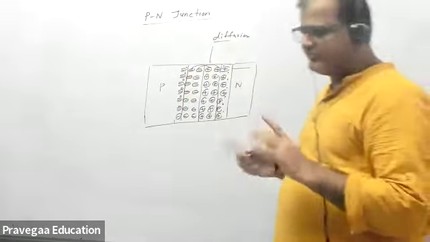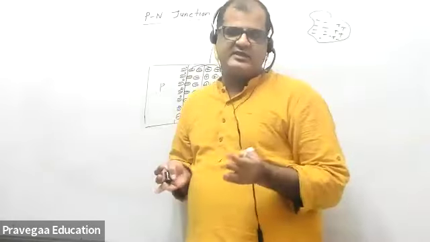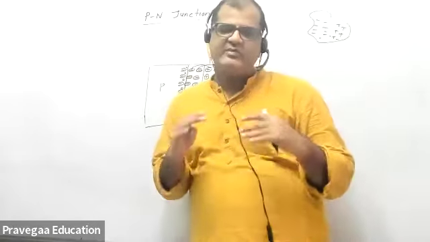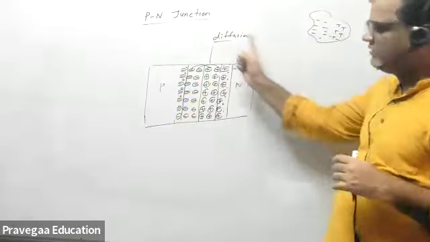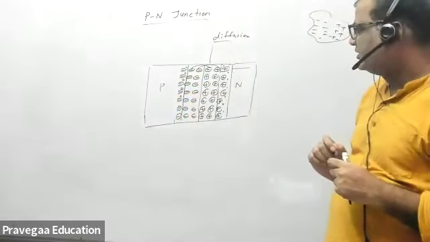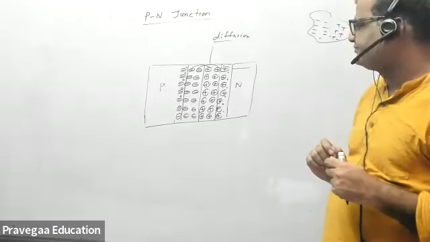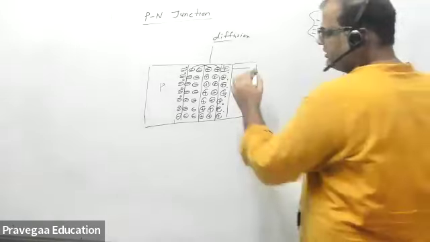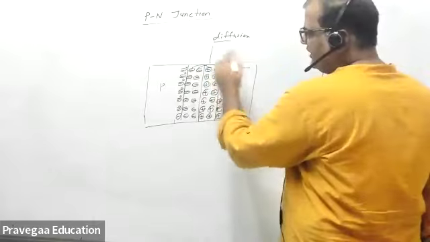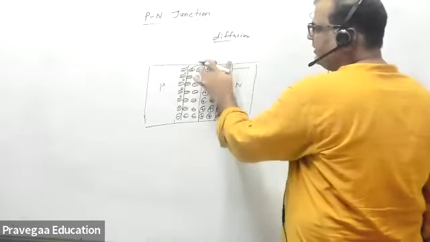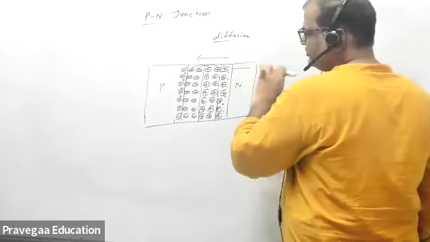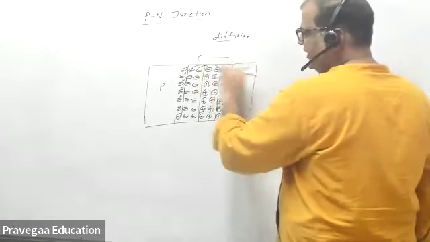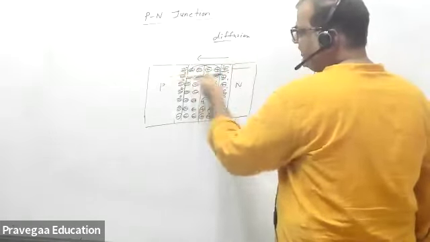And you know from the Poisson equation, whenever there are charges, there will be an electric field. Tell me, what is the direction of the electric field? Electrons are moving here, so there will be an electric field. What will be the direction of the electric field? Tell me. Sir, left to right. Left to right. Okay, so electrons are moving like this, and holes are moving like this.